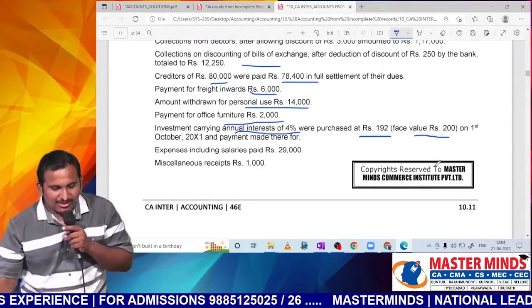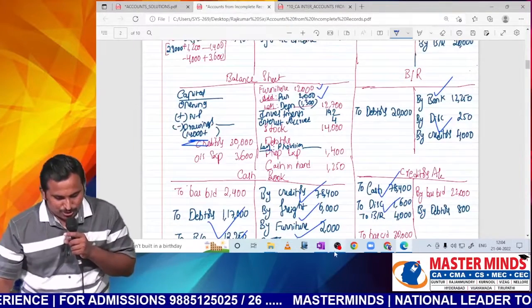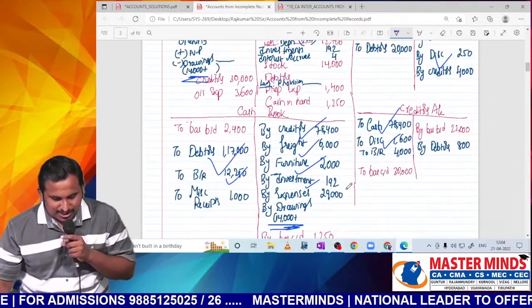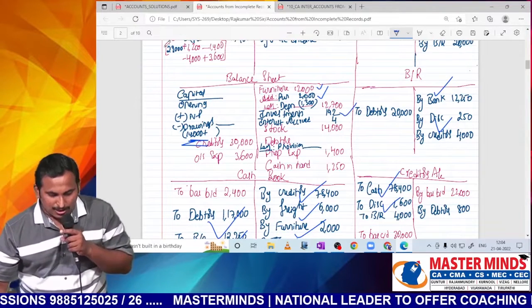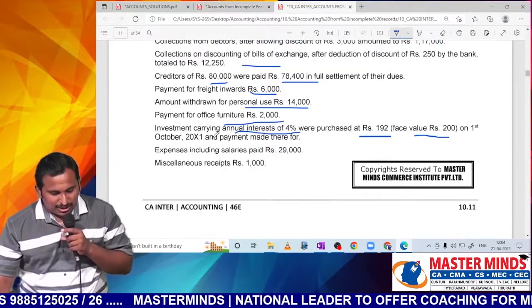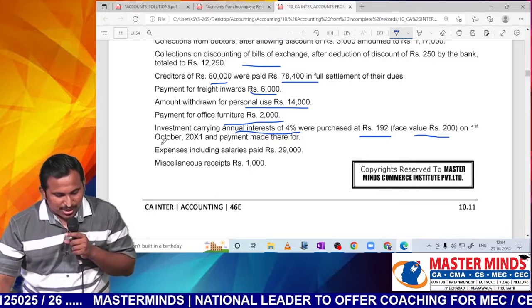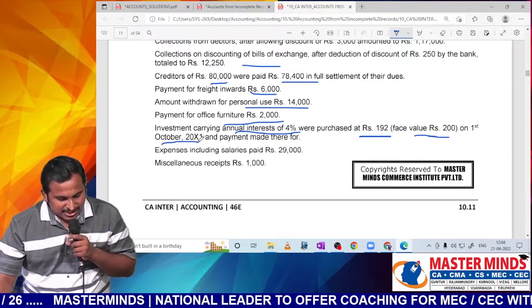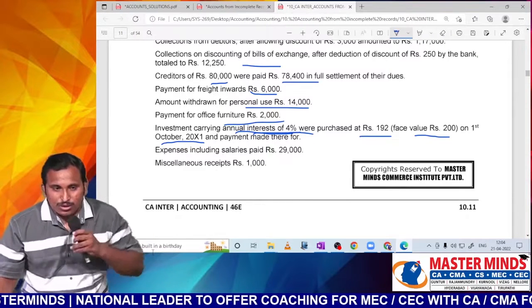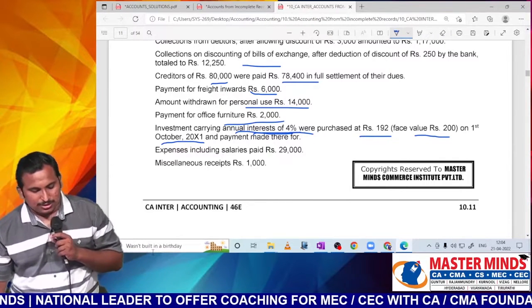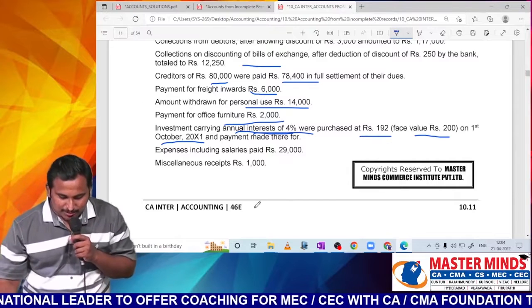What is the entry, sir? Investment account debit to cash or bank. So in cash or bank, by investment. Similarly in balance sheet we will show that investment. Clear? Next, one more thing, interest due dates also they have given, sir. When they purchased in October 2001, annual interest of 4%, sir. So what is 4%, sir? Please compute, sir.